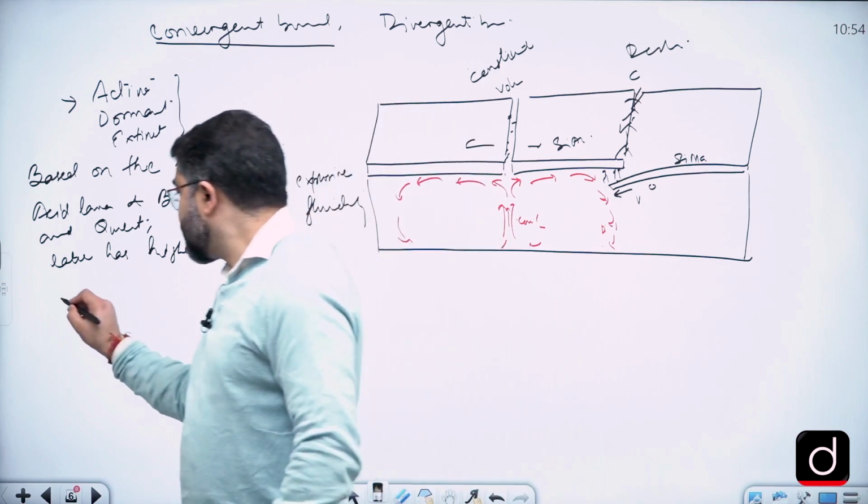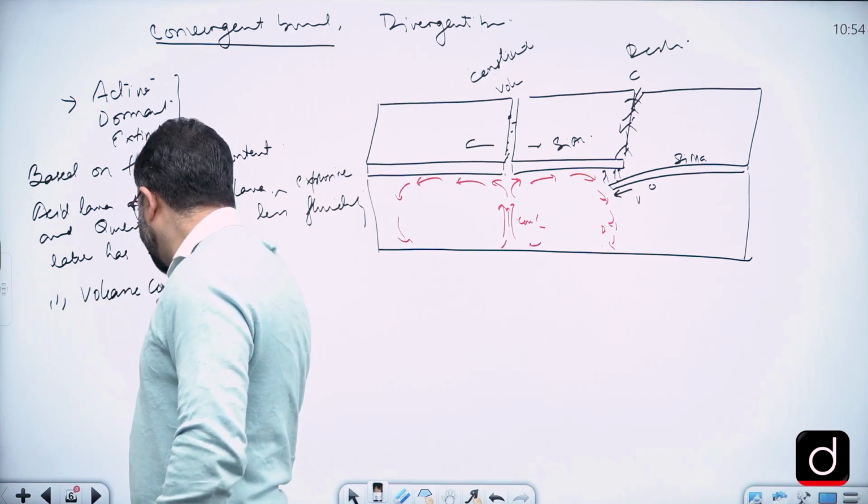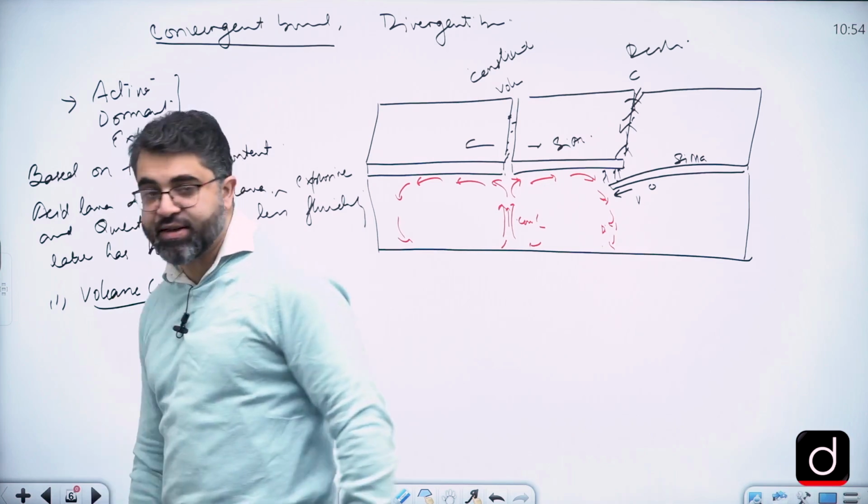Higher fluidity. So now we have volcanic cones which are formed by volcanic eruptions.